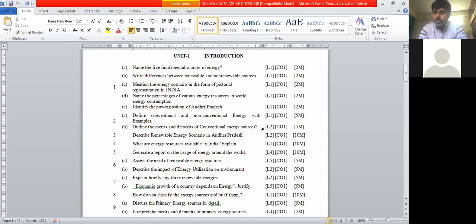For example, you can take petrol, diesel, kerosene, coal; all these things come under the conventional categories. Non-conventional is nothing but renewable energy resources. So you can mention this now, right? One more thing: outline the merits and demerits of conventional energy resources. This question is a generalized question.